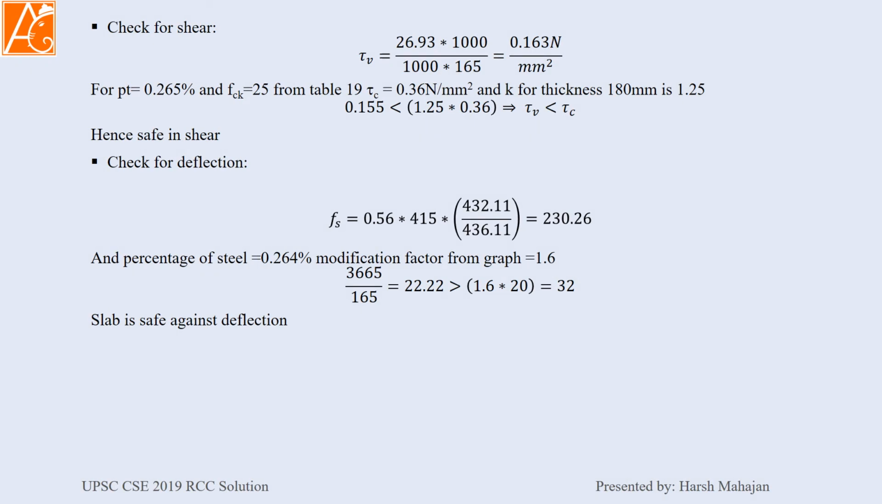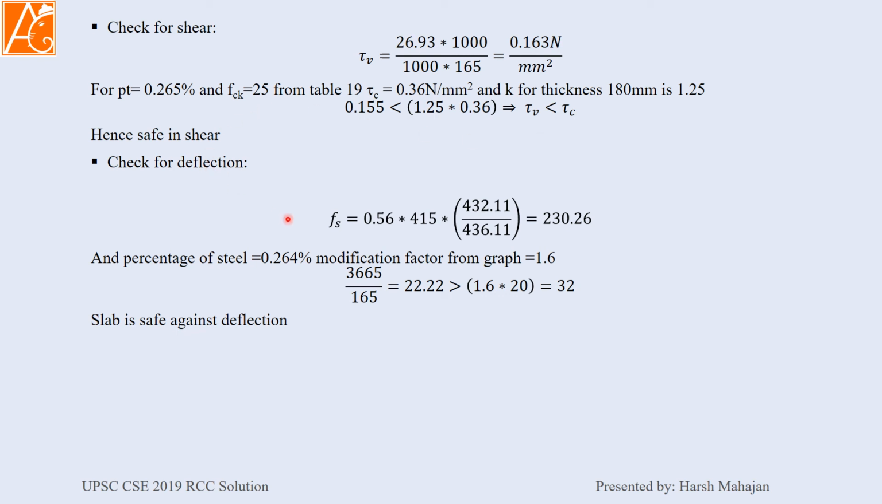Check for the shear. Very simple. Calculate tau V, which is equal to shear force divided by area, which is 1000 into 165. For percentage of steel 0.265 and FCK of 25, tau C comes 0.36 Newton per mm square, and for the thickness 200 mm, it's approximately 1.25. Now our tau V is very less than tau C, hence we are safe in shear.